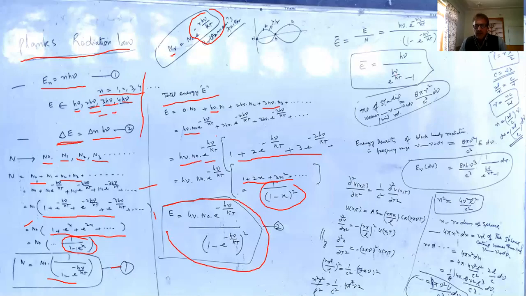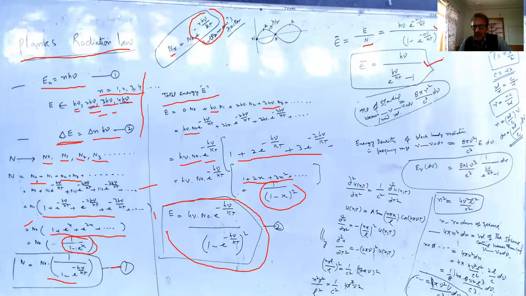Now we find the average energy of these harmonic oscillators. We take the total energy divided by the total number of atoms, and this equation becomes like this, and finally we arrive at E bar is equal to h nu by (e raised to the power h nu by kT minus 1).